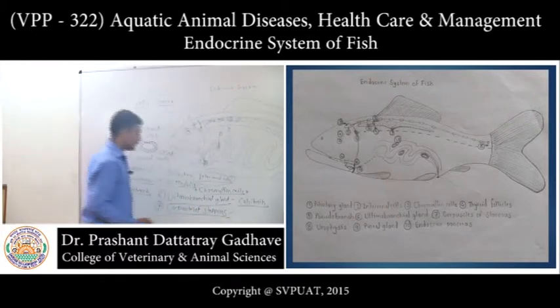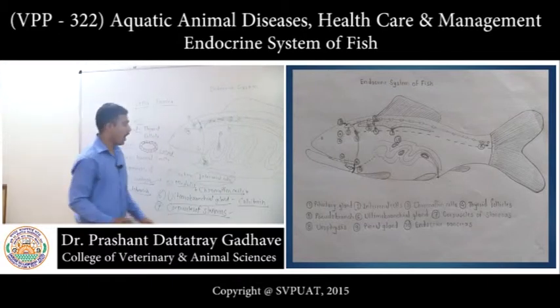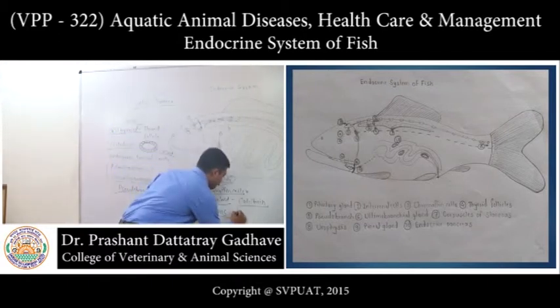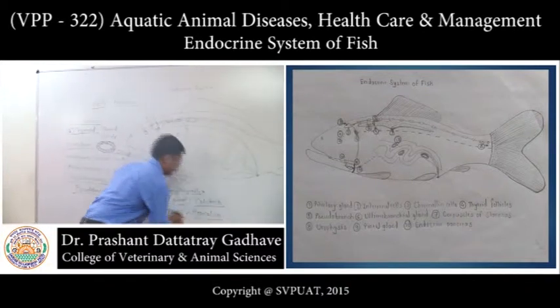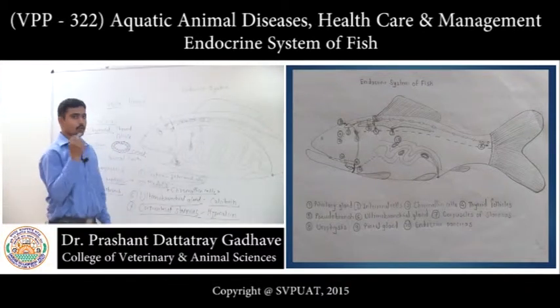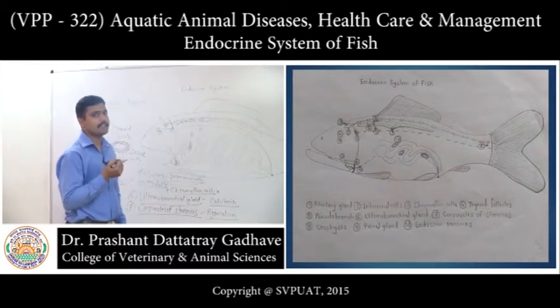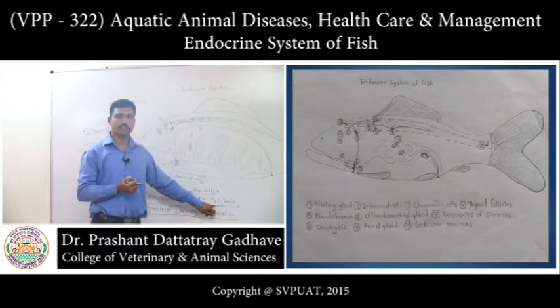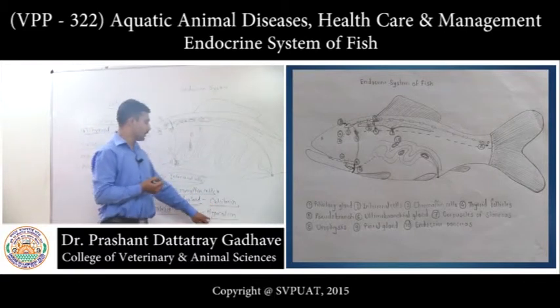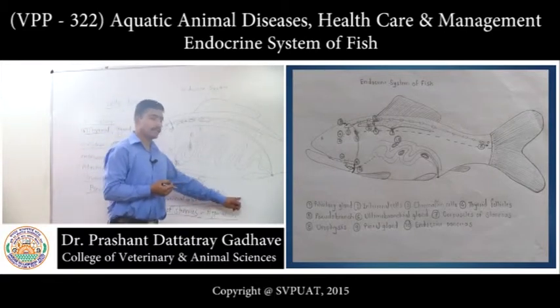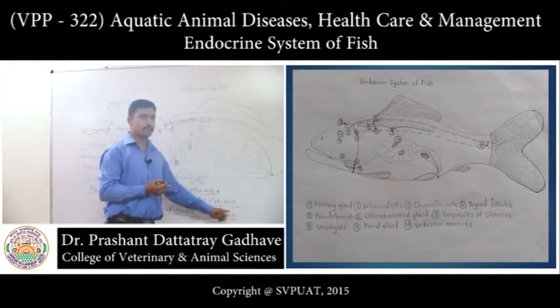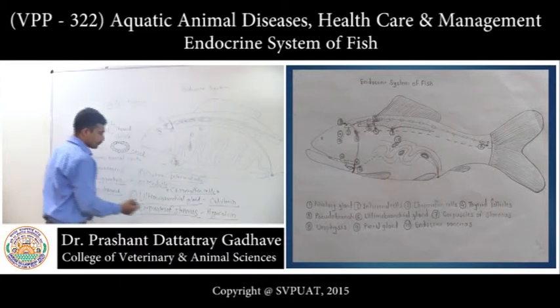The secretion of these corpuscles of Stannius is hypocalcin. Now these two hormones work in tandem to control the serum calcium level. This one reduces the serum calcium level, this one is responsible for maintenance of the calcium in the serum, right?